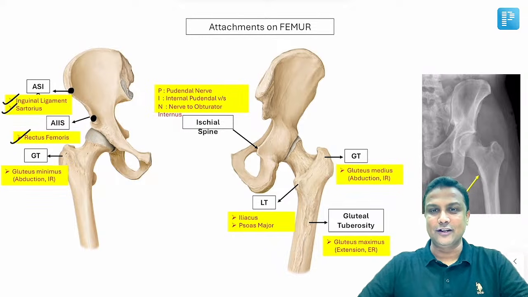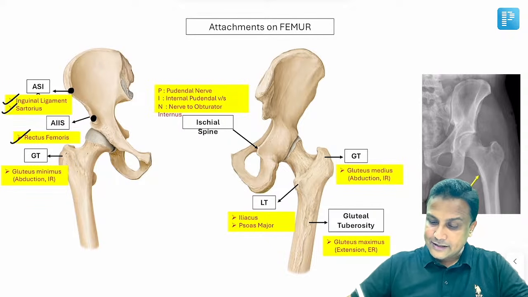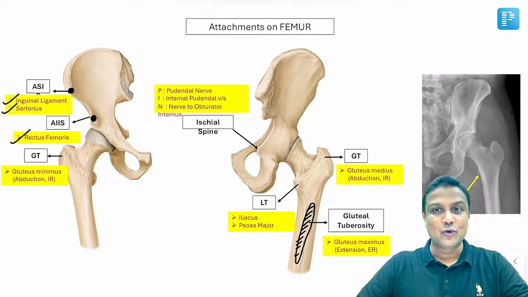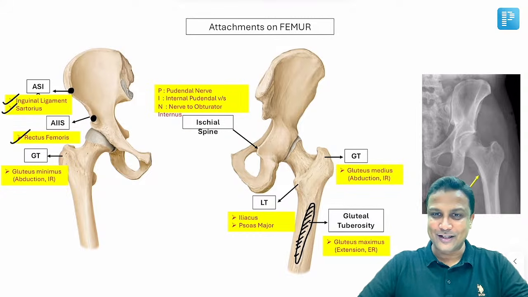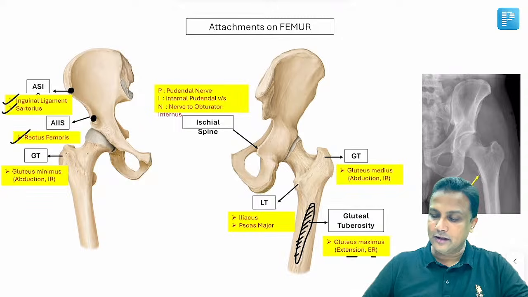After learning this one here, welcome to the gluteus muscles. Okay, gluteus maximus muscle will be attached to gluteal tuberosity. Gluteus maximus muscle will be attached to gluteal tuberosity. Already asked in your exam. And in brackets I have already written its action above. Gluteus maximus will be helping in extension as well as external rotation.